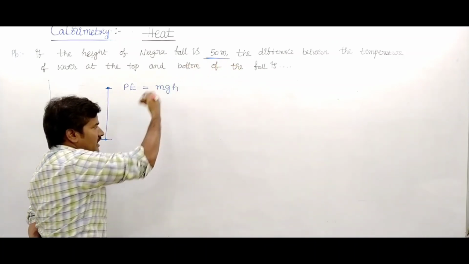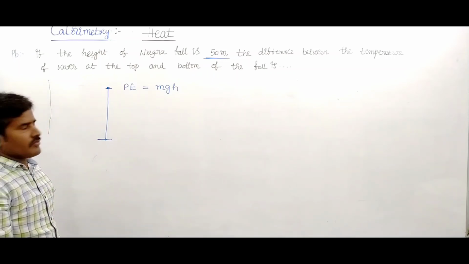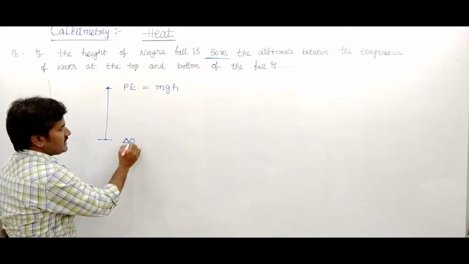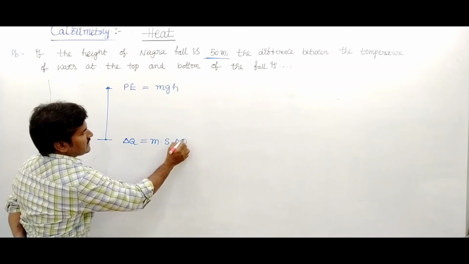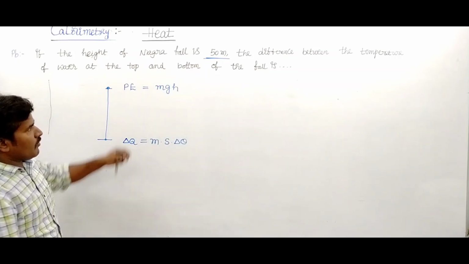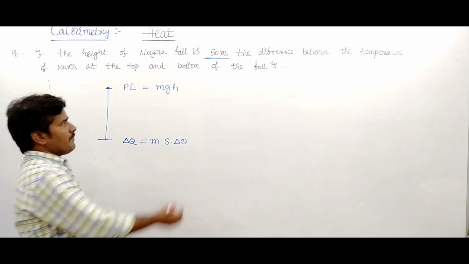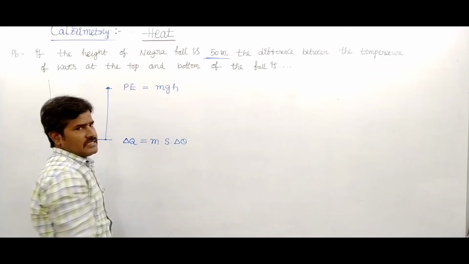This energy is converted into heat energy at the bottom, so delta Q equals m s delta theta. The potential energy is converted into heat energy, so m g h equals m s delta theta.